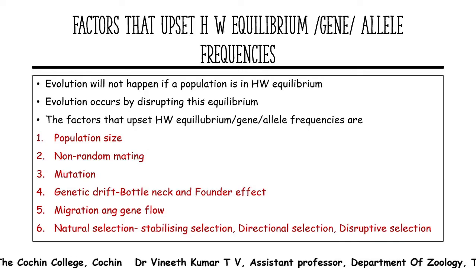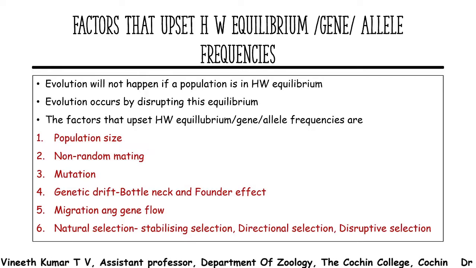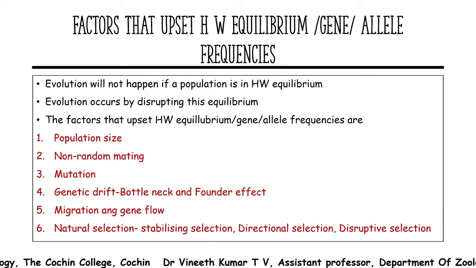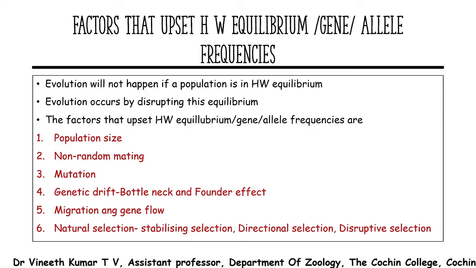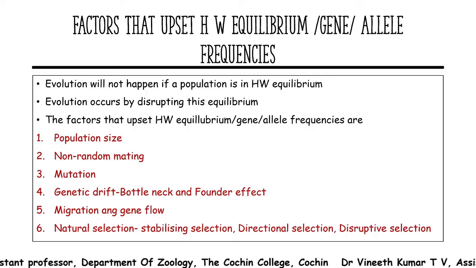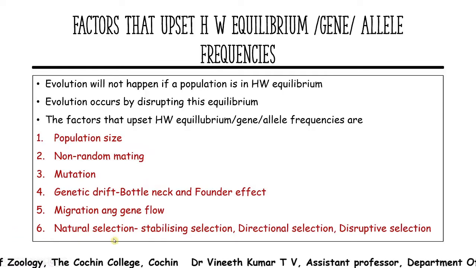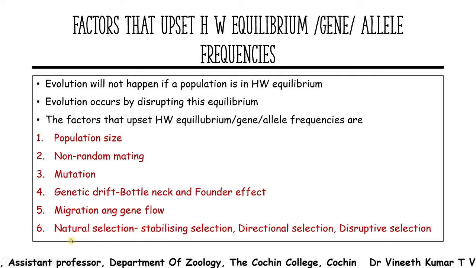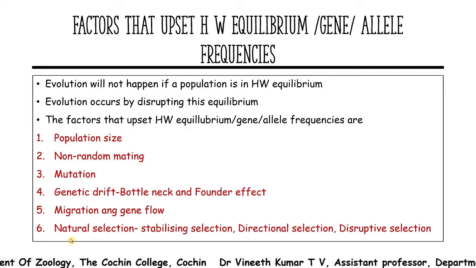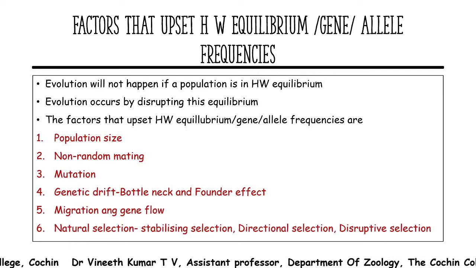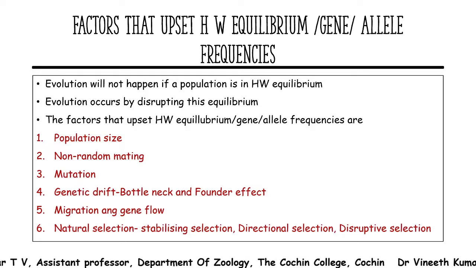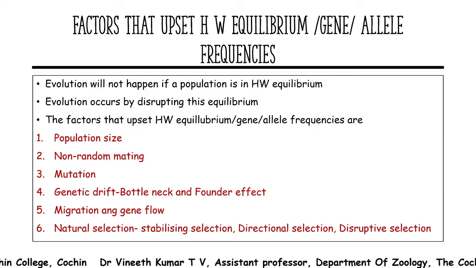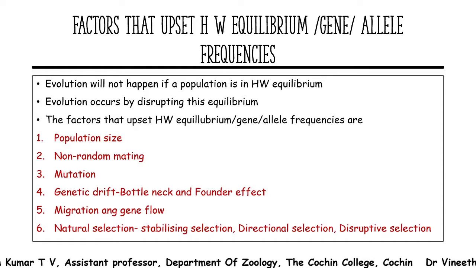So depending upon the effect of migration, or if it is emigration, there is loss of genes. If it is immigration, there is addition of genes into the gene pool. Coming to the last one, which is natural selection. Natural selection is the selection done by nature on organisms having favorable traits, or when a natural calamity happens, the favorable ones have a chance to survive. The other ones will not survive.